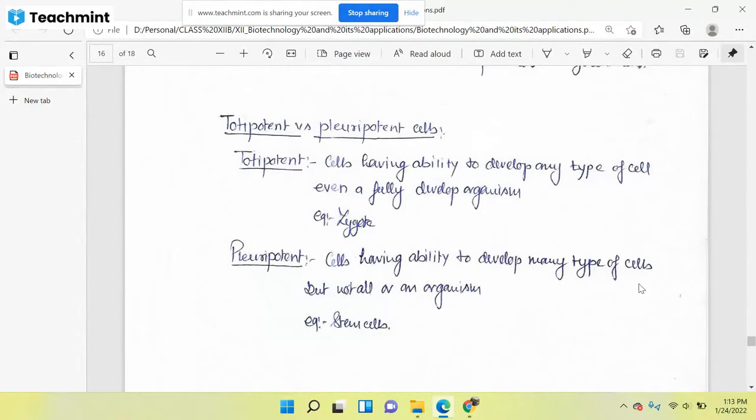So as the cells become more and more mature, they go towards pluripotency. The example of a totipotent cell is the zygote, and the example of a pluripotent cell is the stem cell. So remember, when we are asked about totipotent, we are talking about the zygote only. If we are talking about pluripotent, it means we are talking about stem cells. Stem cells will never be totipotent. They will be only pluripotent, forming only a few types of lineages.